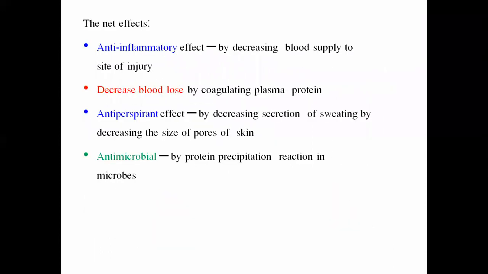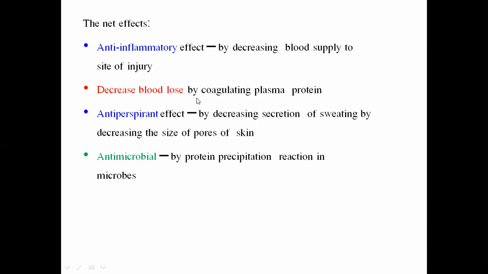The net effects of the use of astringents, or the purpose for which we use them: they have an anti-inflammatory effect by decreasing the blood supply to the site of injury. See, alum is an example of an astringent. So they will constrict or reduce the blood supply to those tissues. That's why there is a decrease in inflammation, that is, an anti-inflammatory effect. Decrease blood loss.